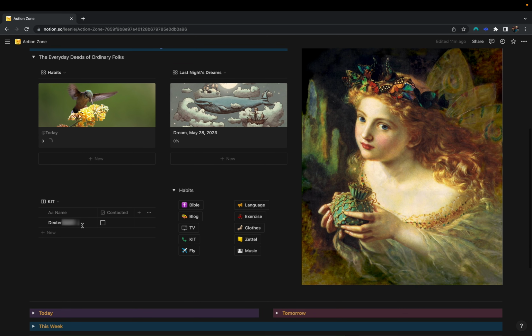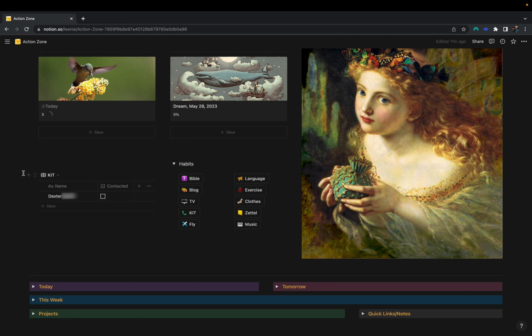Next down here, this is what I call my kit, or keep in touch machine. This is a linked view of my contacts database, which syncs with a particular label in my Google Contacts. The whole point of the keep in touch machine is to remind me to contact people who I have not contacted in a long while.